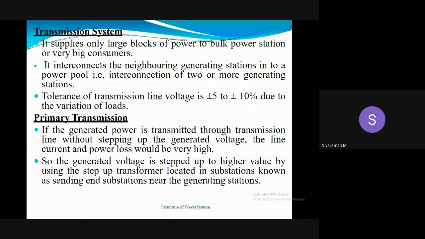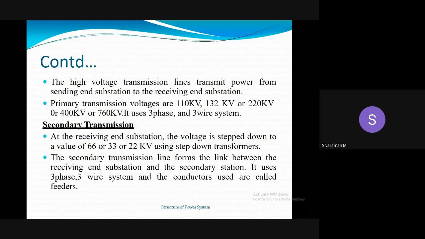So the generated voltage is stepped up to a higher value by using step up transformer located in substations known as sending end substations near the generating stations. The high voltage transmission lines transmit power from sending end substation to the receiving end substation. Basically, the primary transmission voltages are 110 kV, 132 kV, 220 kV, 400 kV, or 765 kV by using three-phase, three-wire system.